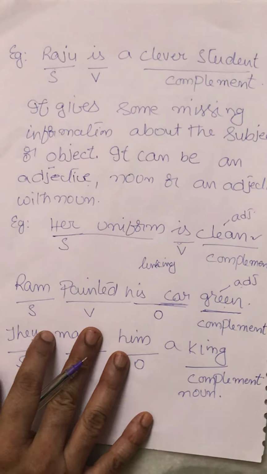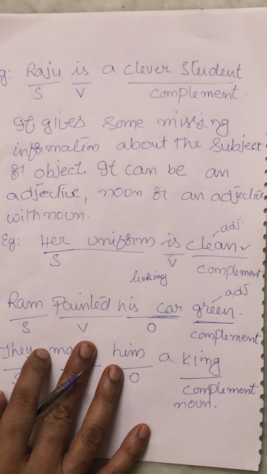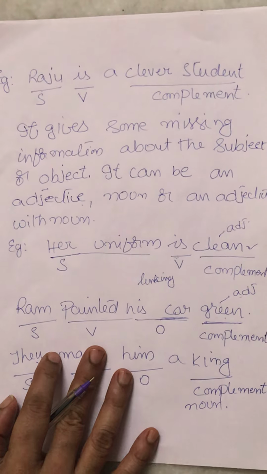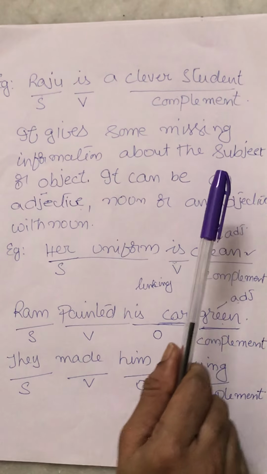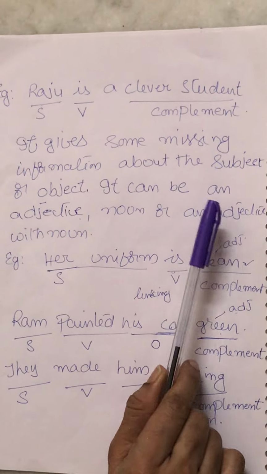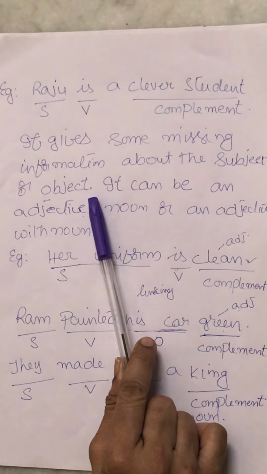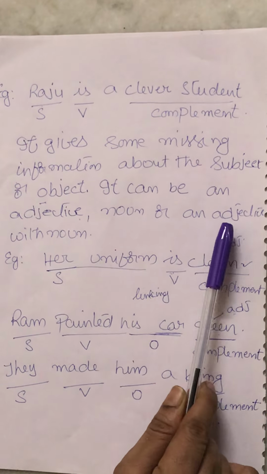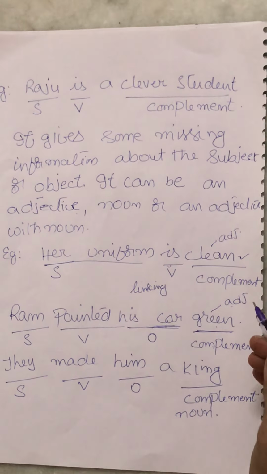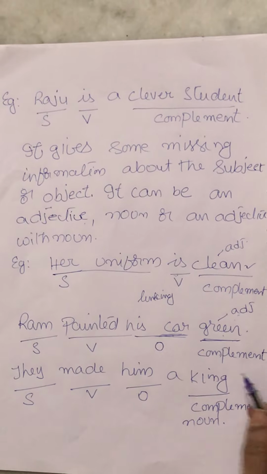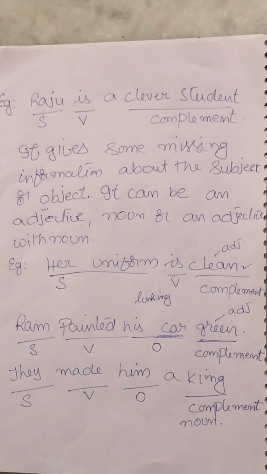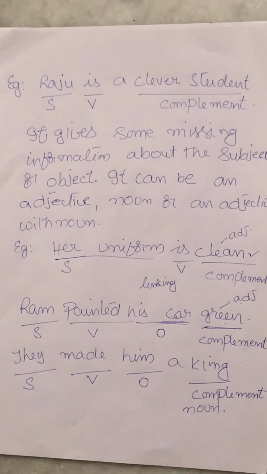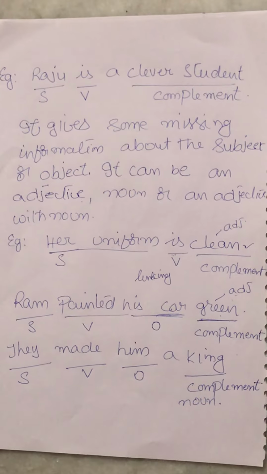So, now tell me, what is a complement? It gives some missing information about the subject or object. It can be an adjective, a noun, or an adjective with a noun. Okay, children? So, till now we have learned about complement.